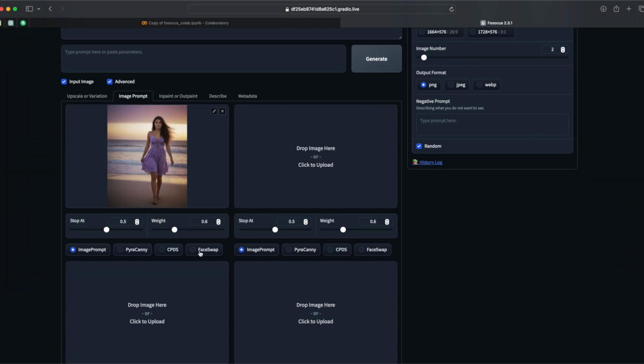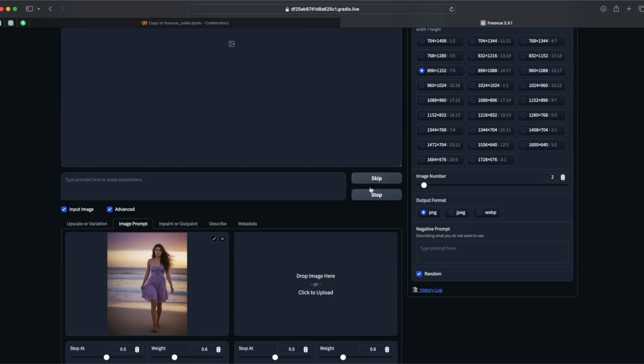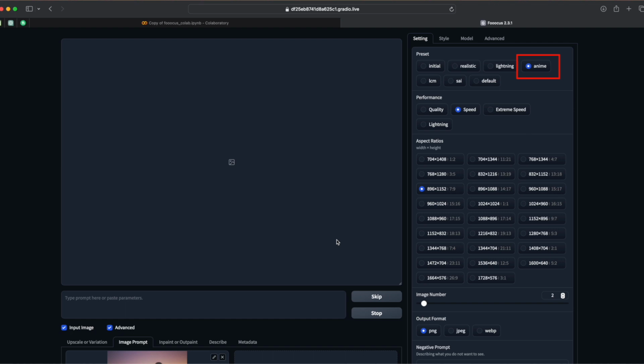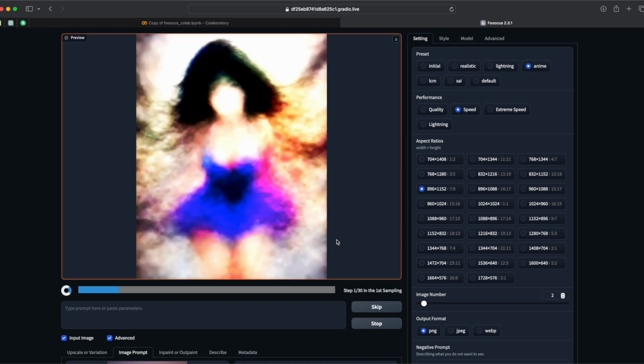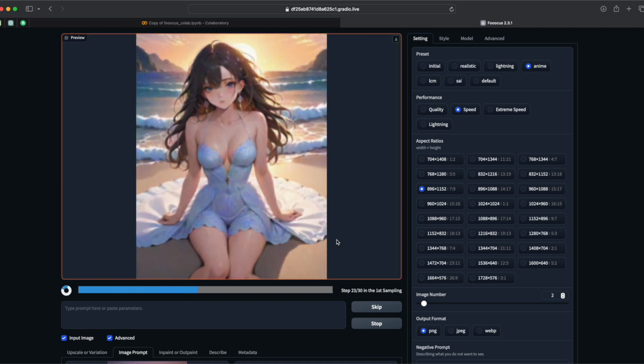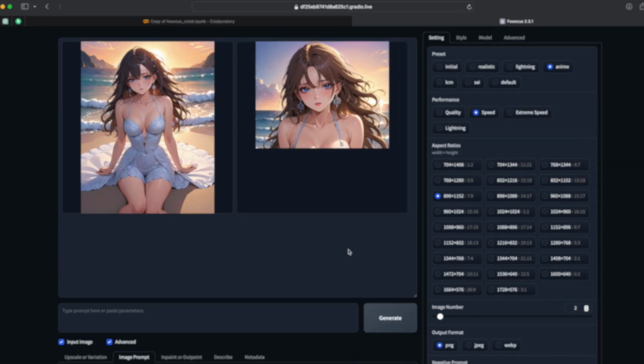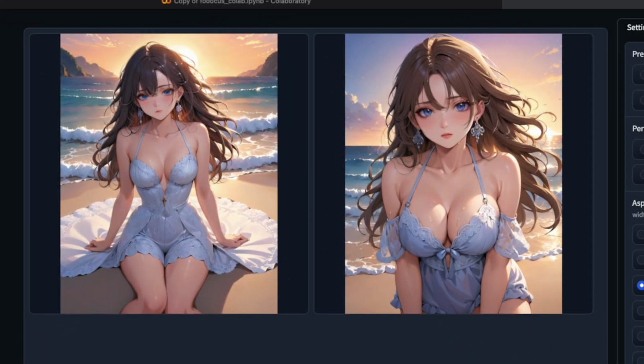This time, I will create an anime image with any image. To do that, drag and drop the reference image here, leave all settings default, and select the anime option from the right side advanced options. Then click on generate. We successfully created anime images.